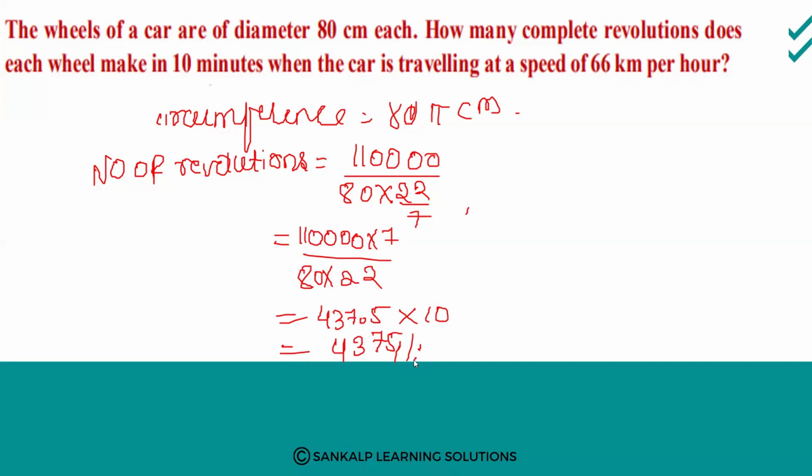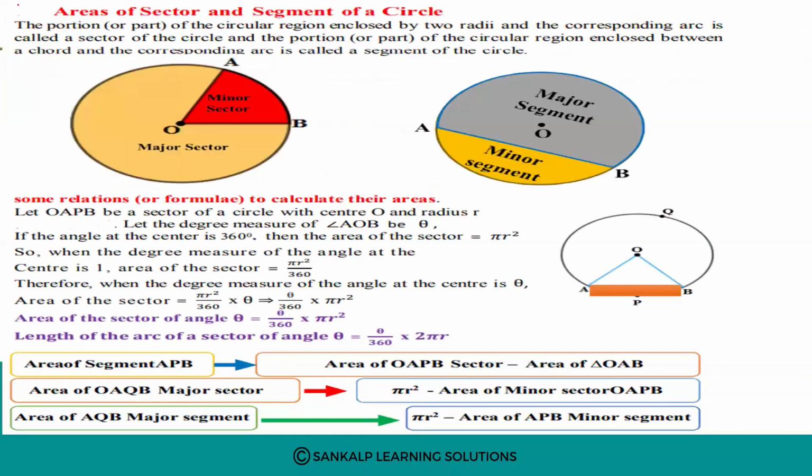Okay, so next, areas of a sector and segment. So this is very important. Areas of a sector and segment of a circle. This is sector, minor sector. This is major sector. Okay, so the small part, we call it a minor sector, and this is a major sector. And this part is a minor segment, and this part is a major segment.